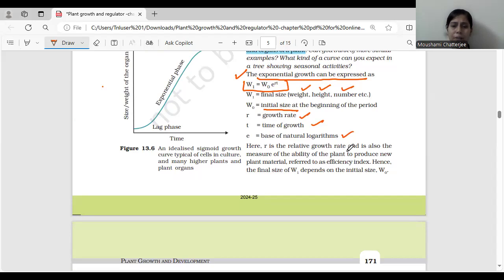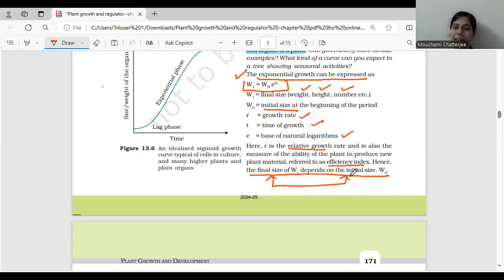Here, r is the relative growth rate and is also a measure of the ability of the plant to produce new plant material. So basically, r is the relative growth. We will now discuss absolute and relative growth. How much new material has been produced can be understood by the relative growth, so it is referred to as the efficiency index. Hence, the final size W1 depends on the initial size, which is W0. This relation is very, very important.